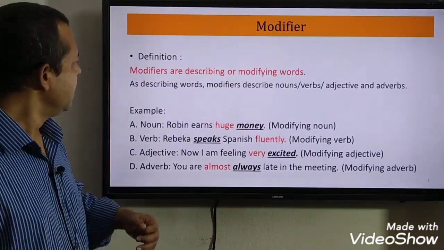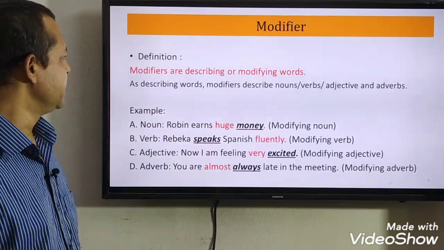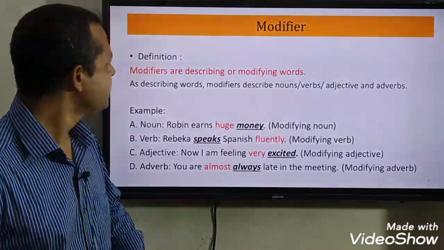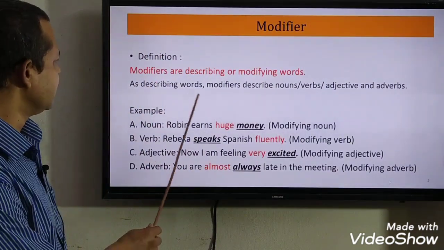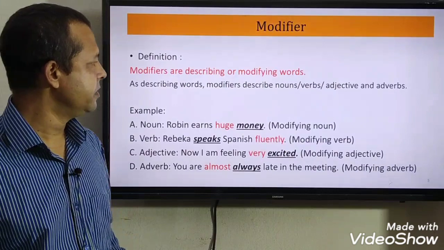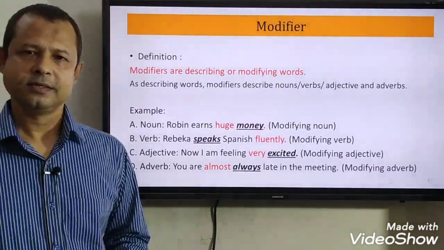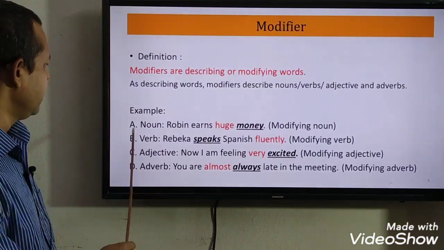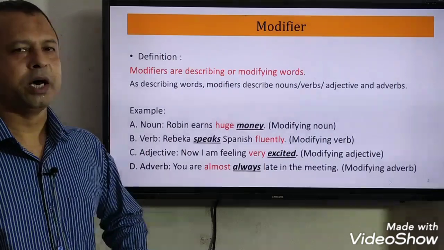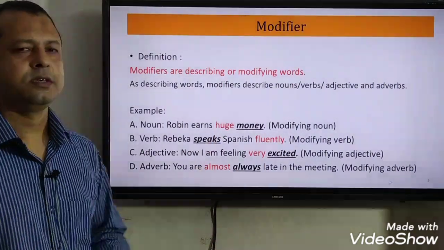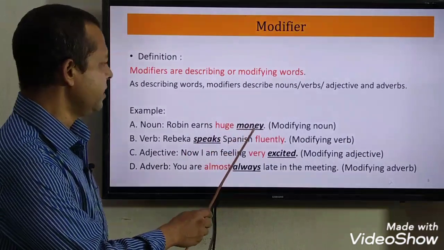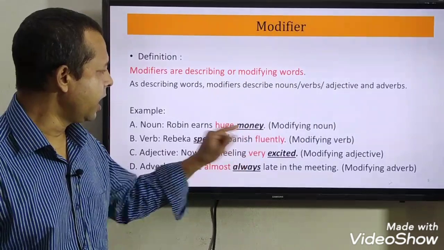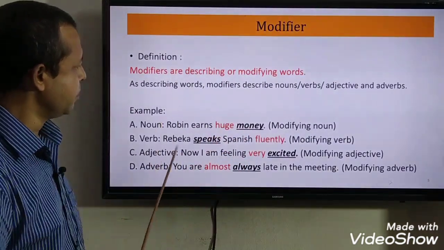Now let us learn about modifier by definition. What is a modifier? Modifiers are describing words or modifying words. As describing words, modifiers describe nouns, verbs, adjectives and adverbs. For example, you see here, Robin earns huge money. Here huge is a modifier and it is describing the noun money.